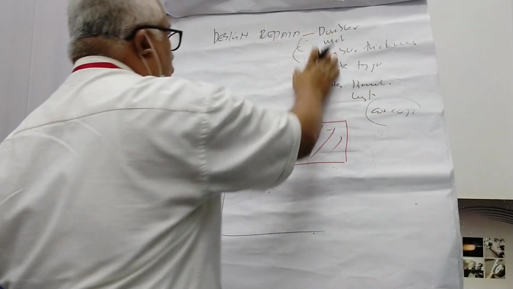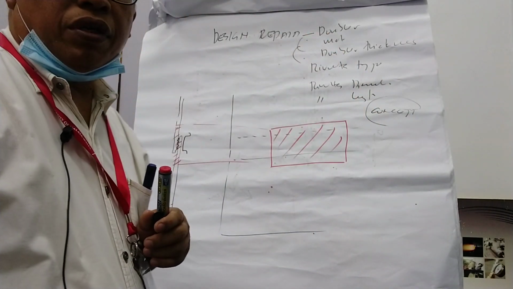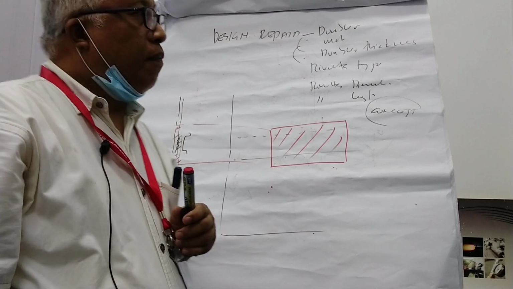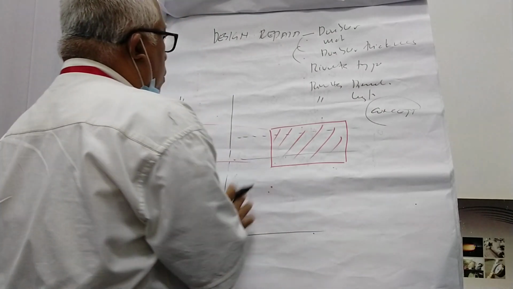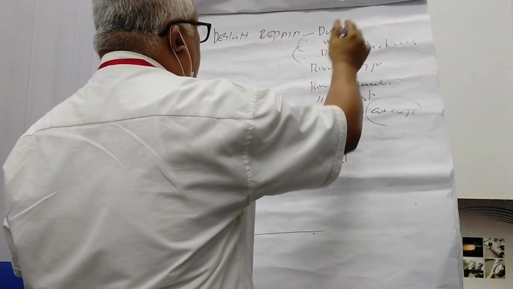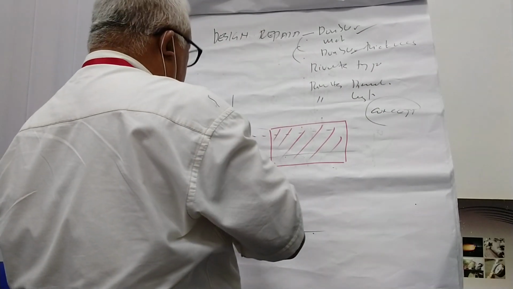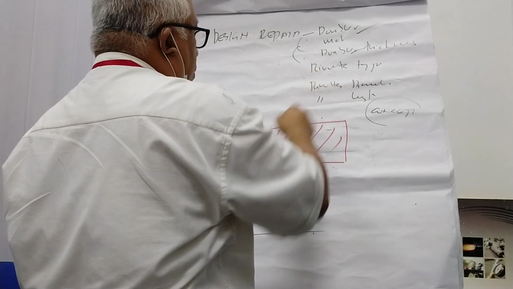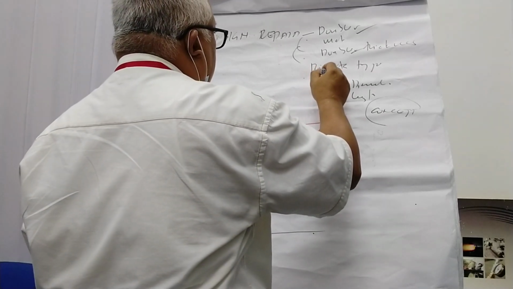So this is the information that you require to do the detailed design of the doubler. So before you do detailed design, the doubler material, the doubler thickness, you need load, rivet type. You need to know the number of rivets.